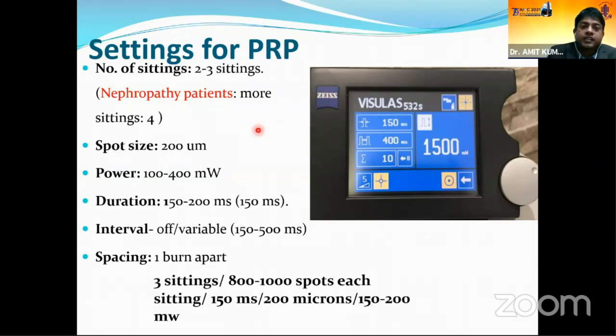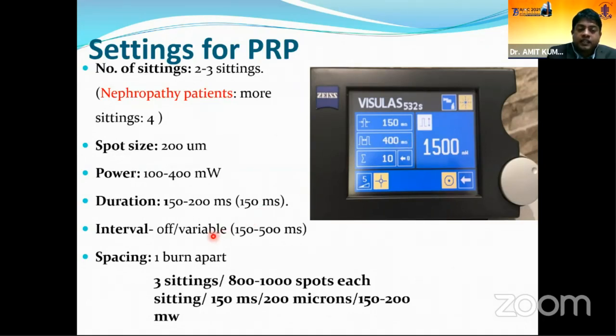Now coming to the spot size used for PRP, 200 microns is the one which we use regularly. Then power can be titrated from 100 to 400 milliwatts. Again, it depends on the media clarity and the pigmentation of the retina. The duration for each laser spot for a single spot laser is 150 to 200 milliseconds. And the interval option is the time period between the two laser spots if we keep the foot pedal pressed continuously.